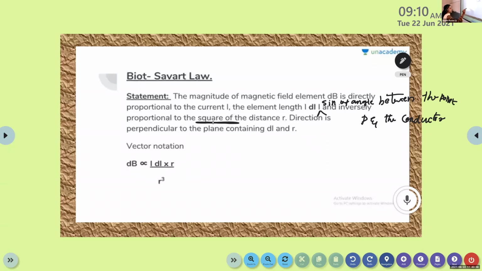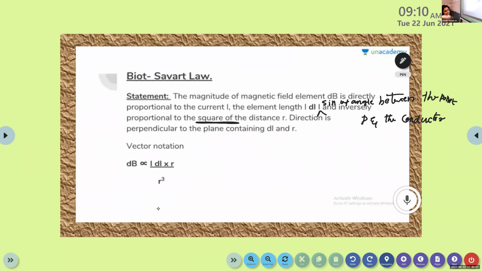Okay. Here, that is what we are going to discuss next. Vector notation. You don't need to copy down this equation now. That is what we are going to discuss next: the vector form of magnetic field. I will explain how it becomes R cube.